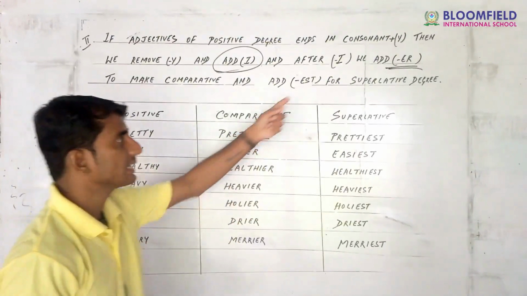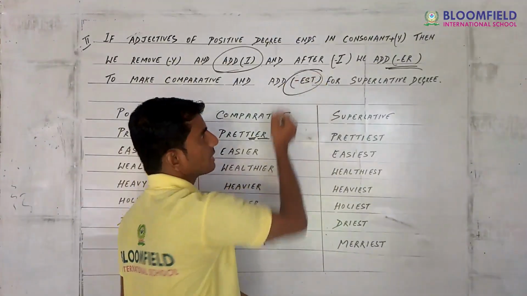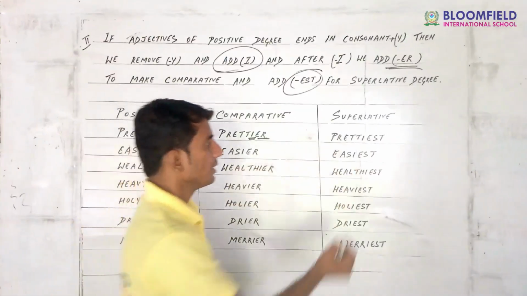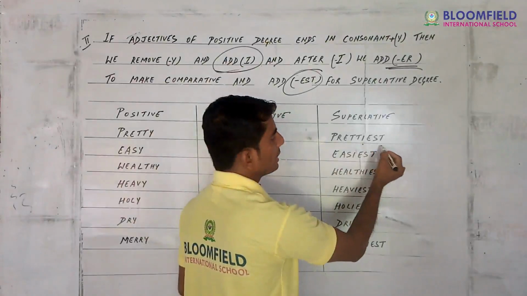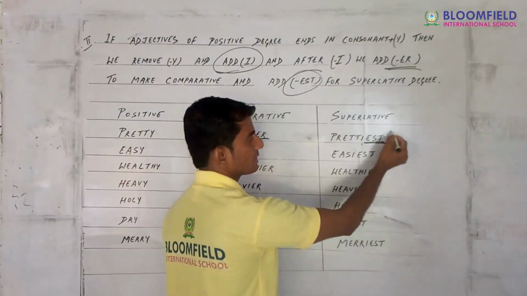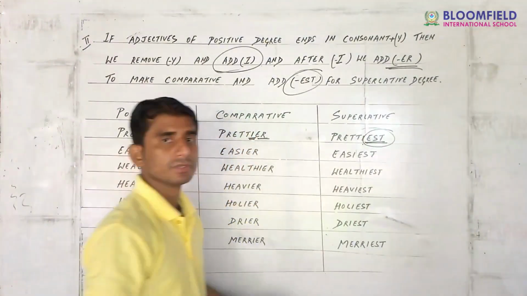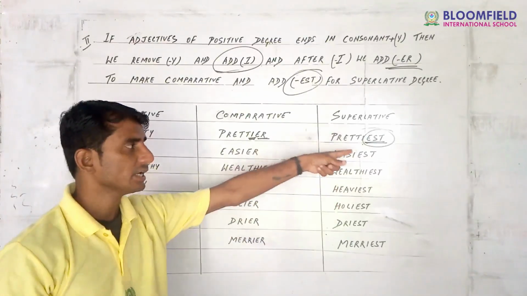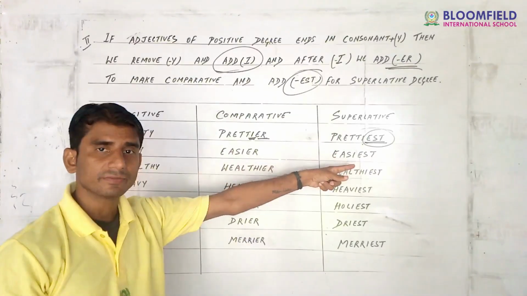And for superlative degree, what has been said? We have to add est. See here, prettiest. Est is here, to make the positive degree into superlative degree.